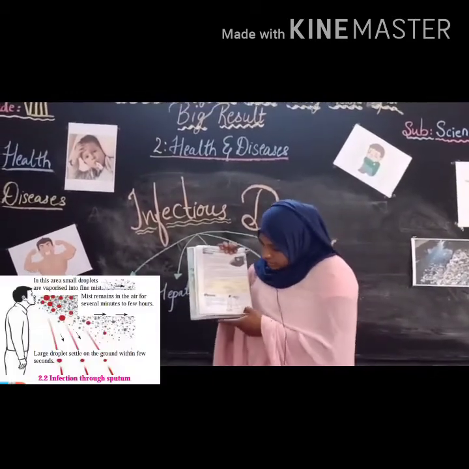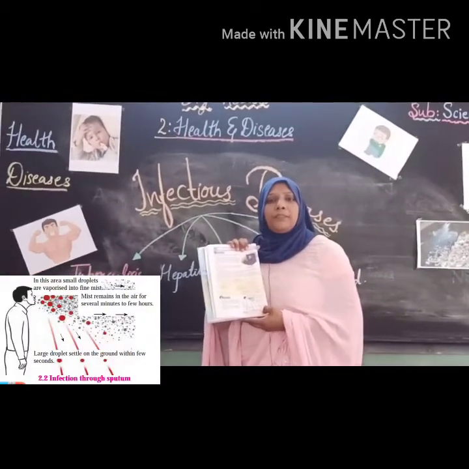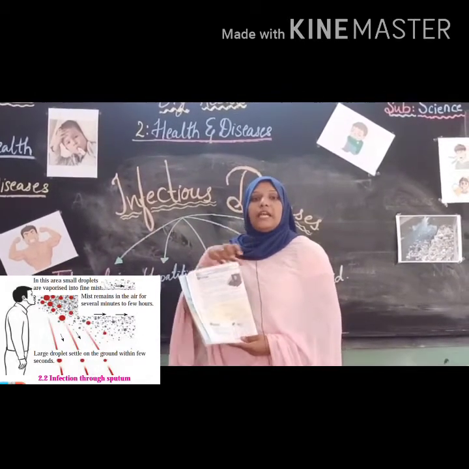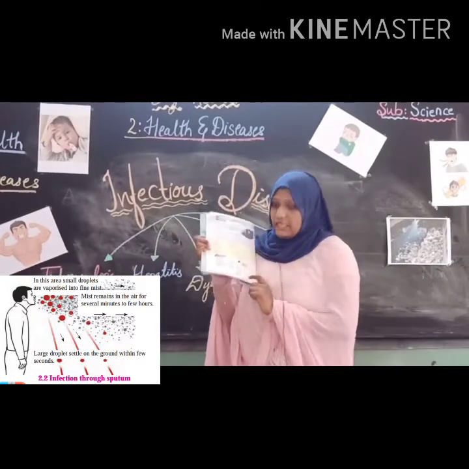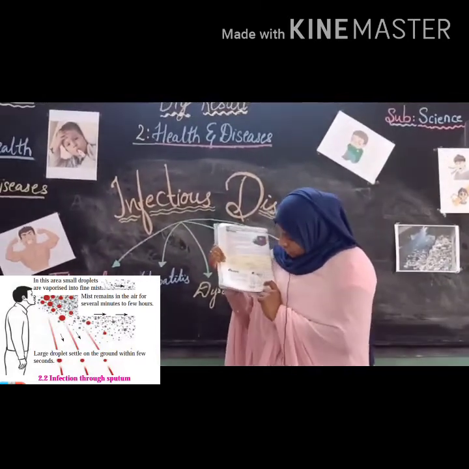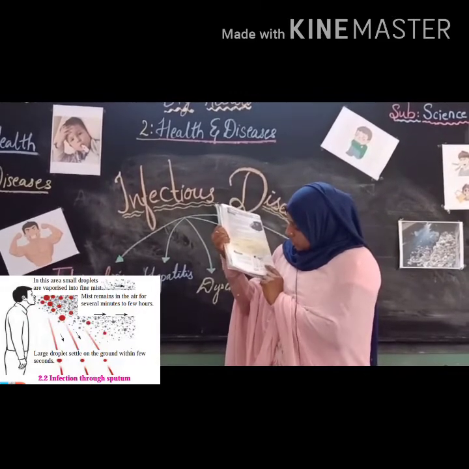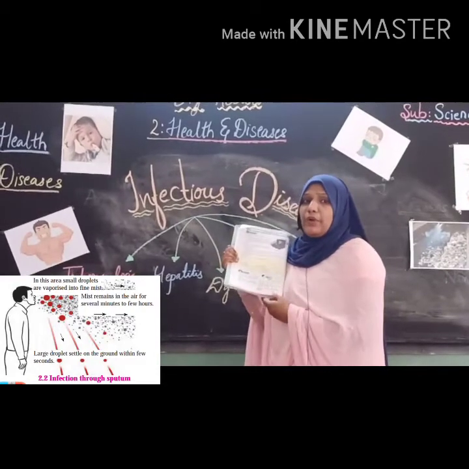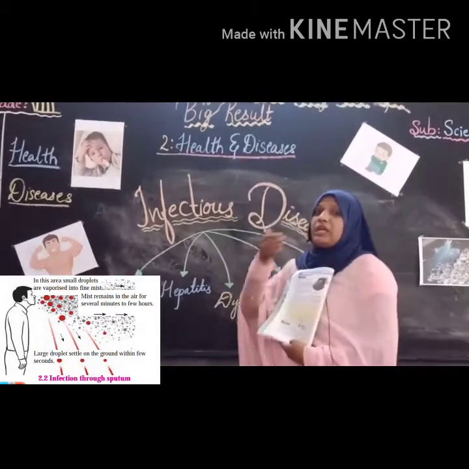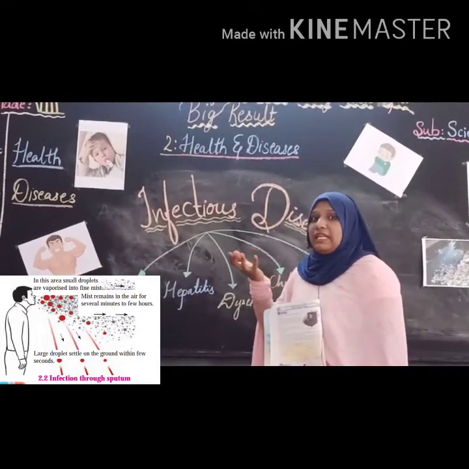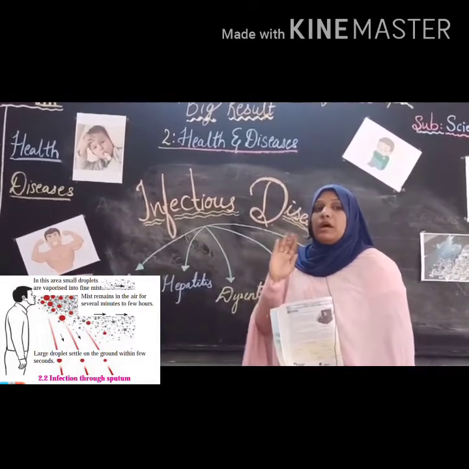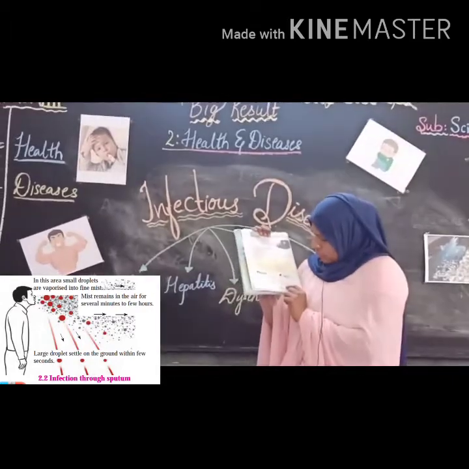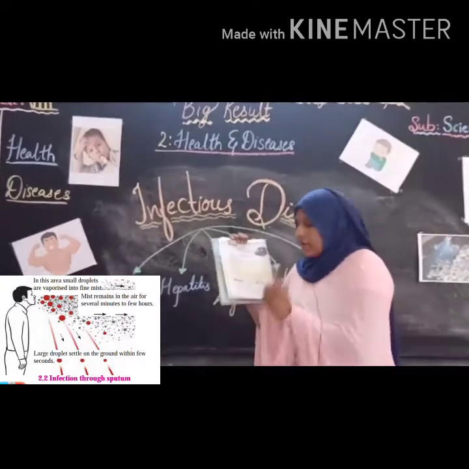This is the best example. How does an infectious disease occur, how does it affect our body, how does it infect from one person to another? There are so many kinds of questions, and the answer is here. You can observe the picture. There is one man who is suffering from cold and cough. But if he sneezes in a social space, in an outdoor space, without covering his mouth, when we sneeze, the good manner is to cover our mouth. But the man is not covering his mouth. So some droplets go out.